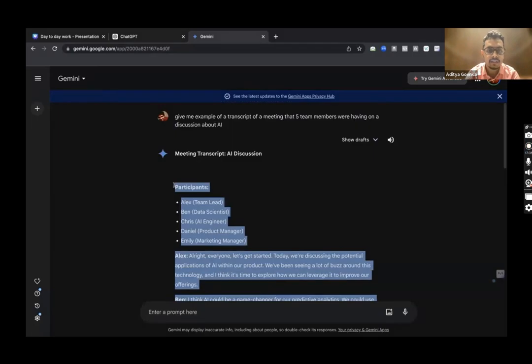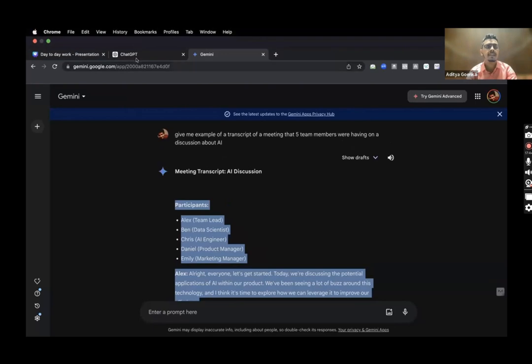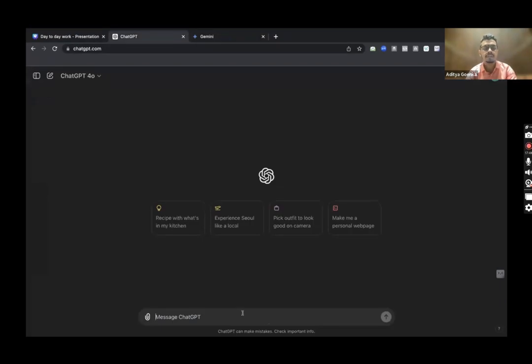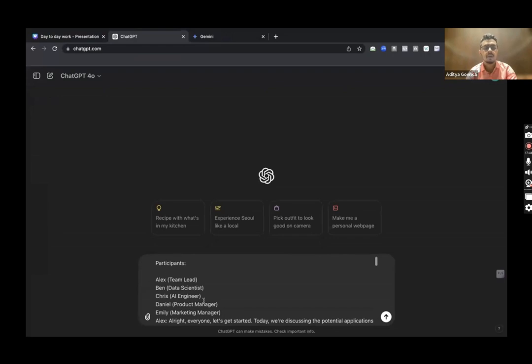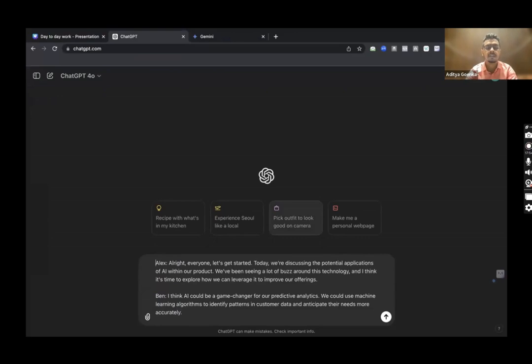All right. So we have the participants and everyone over here. So let me copy this. I will now go to ChatGPT again. Okay, so I go to ChatGPT and I'll firstly copy paste this transcript that we have gotten. In fact, we can remove this as well if you want. Okay, we'll only keep the transcript of the meeting as we have gotten from TLDV.